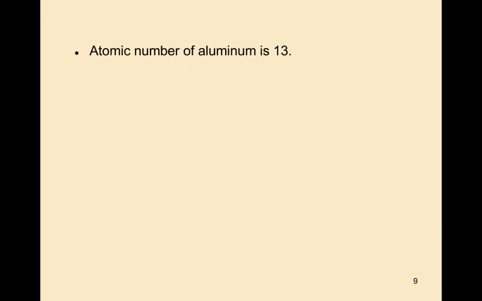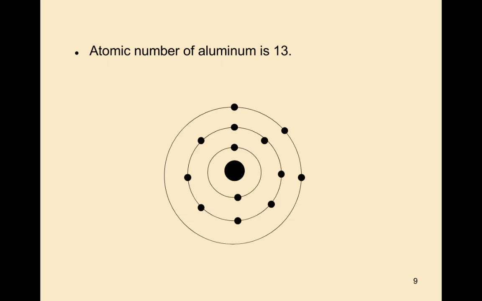So let us see one example. Aluminum, the atomic number of aluminum is 13. The outermost orbit will contain 3 valence electrons. The maximum number of electrons present in the outermost orbit will be 4, but aluminum will contain 3 only. So from pure semiconductor atoms, we are taking 1 electron. This is the atomic structure of trivalent atoms.